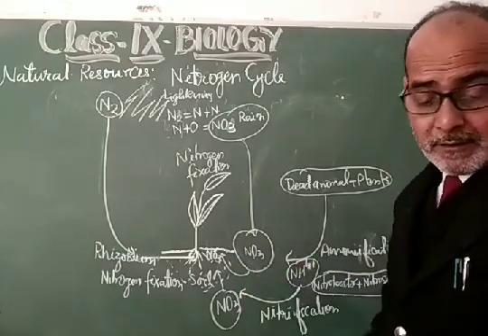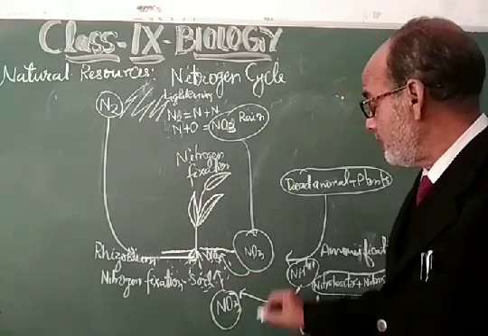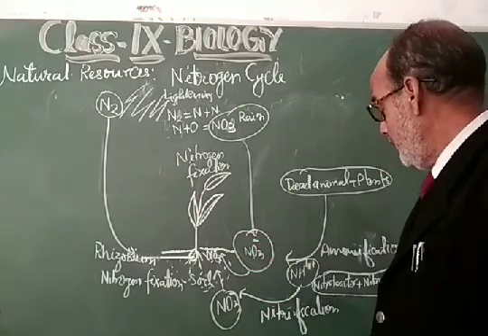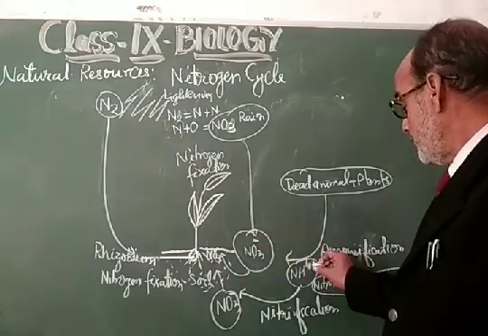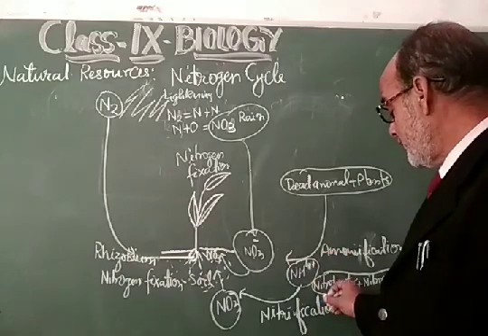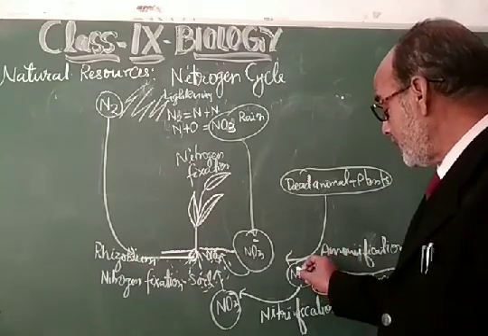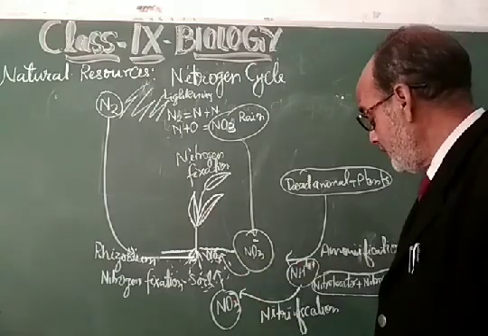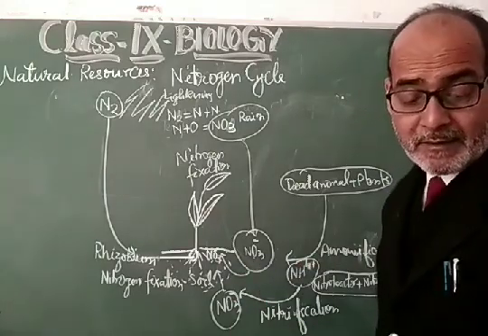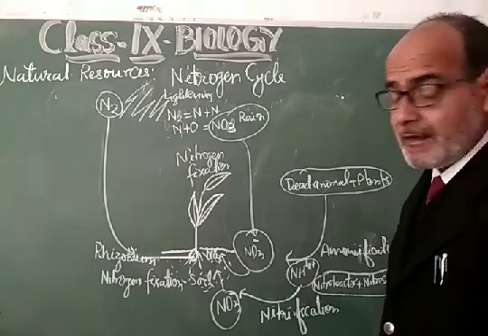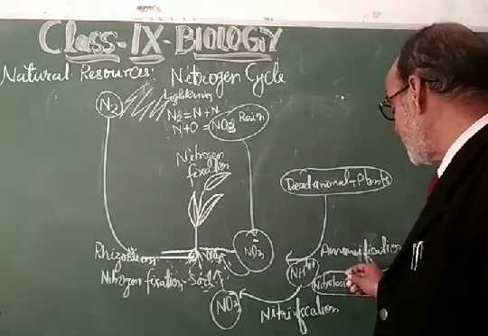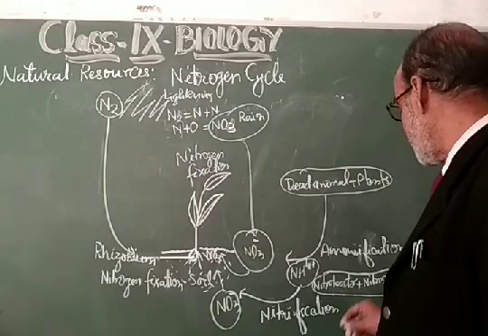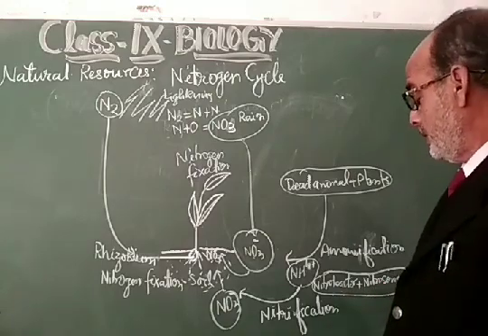This NO3 will be in the ionic form, and this bacteria will be helpful to convert this ammonium ion into the nitrate ion. This is called nitrification, and nitrification is performed by the nitrifying bacteria. These are the Nitrobacter and Nitrosomonas.